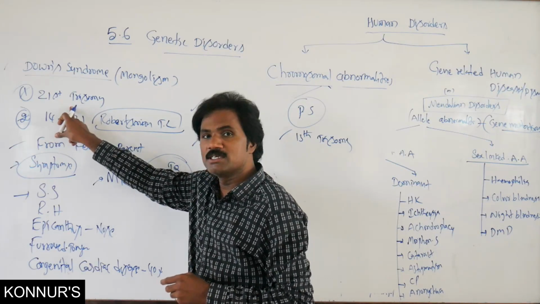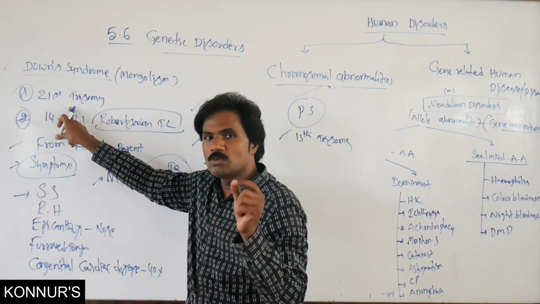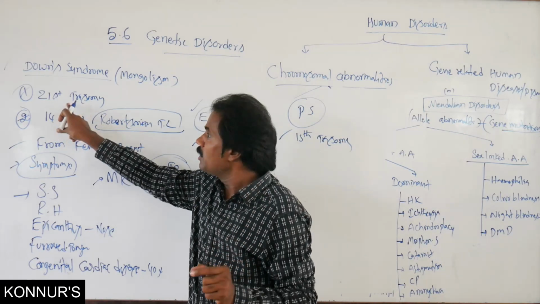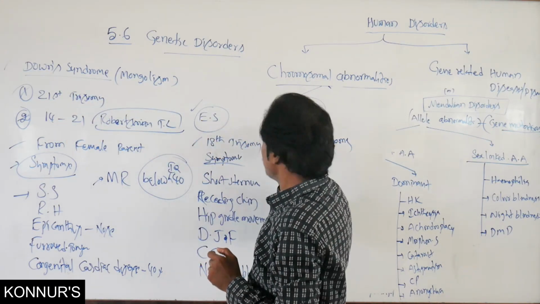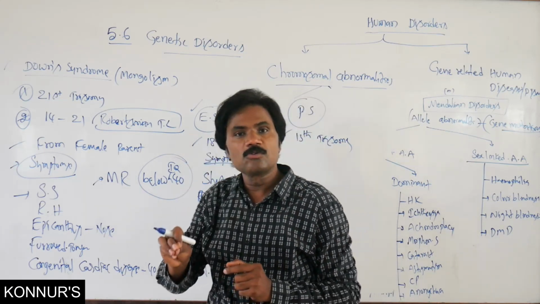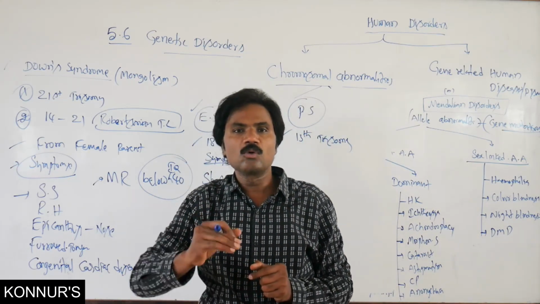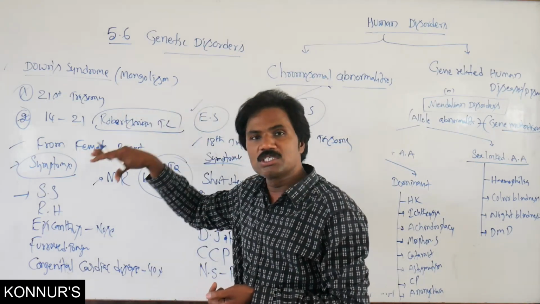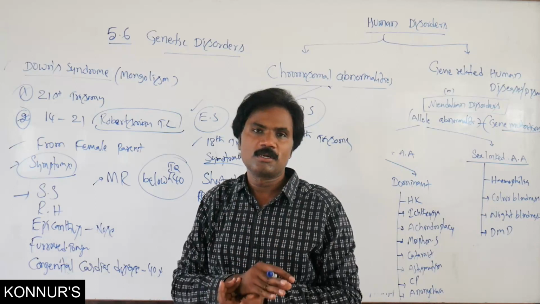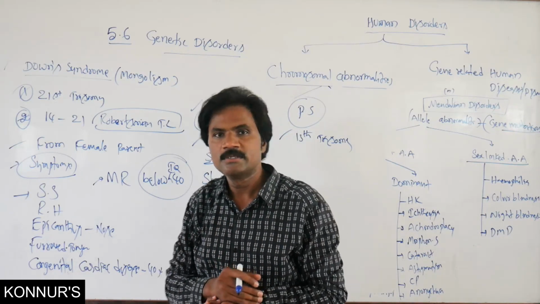The normal number of chromosomes in human beings is 46. In Down syndrome, Edwards syndrome or Patau syndrome, the number of chromosomes is 47. One chromosome is added because of non-disjunction of the chromosomes during cell division.